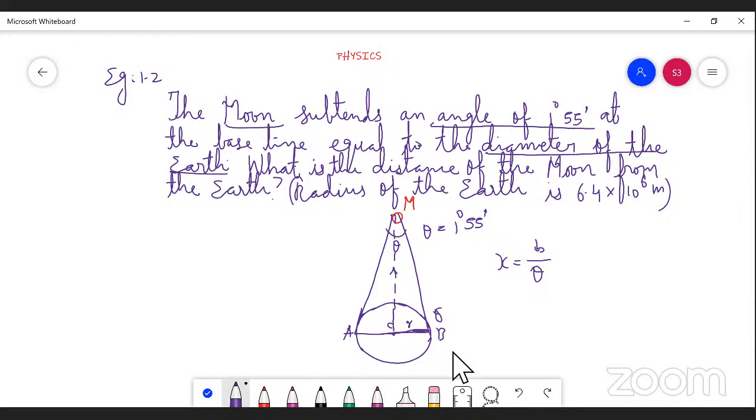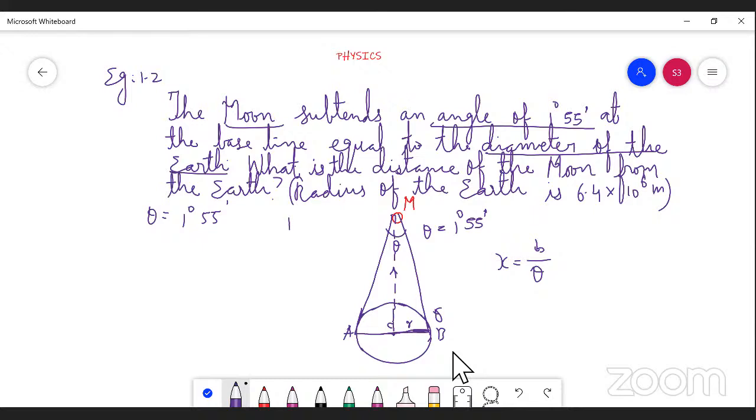Okay. So now we should collect the data. So what are the given values here? Given data, theta is given as 1 degree 55 minutes. Here, always we should represent this theta in radian. Okay, in radian. If you want to represent it, we can move step by step. Why? Because this is given in degree and also minute. So if you want to convert, first this degree we should convert to minute. Why? Because the degree must be changed to the nearest unit, the minute they are given. So that's why we should change.